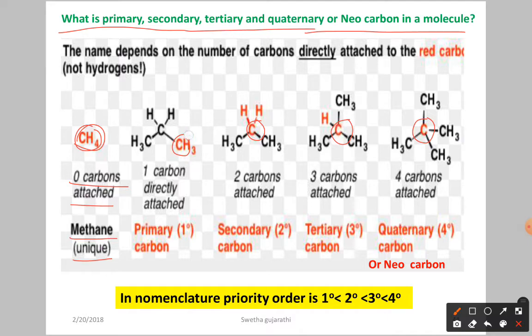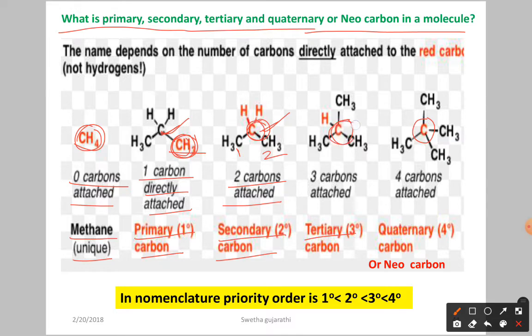Now here in this carbon, what happened? This carbon is attached to only 1 carbon. Okay, so 1 carbon directly attached. So this carbon is called what? Primary carbon. Okay, primary carbon means it is attached to only 1 carbon. Now let us see this carbon. This carbon is attached to 2 carbon atoms. Here 2 carbons are attached to the red color carbon. So this carbon is called what? Secondary carbon.